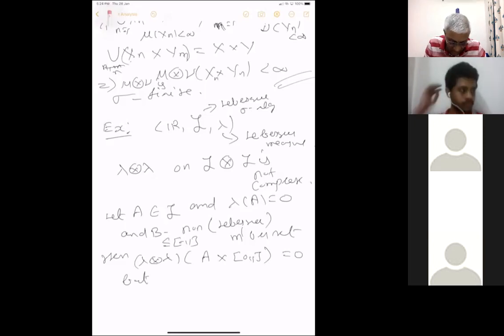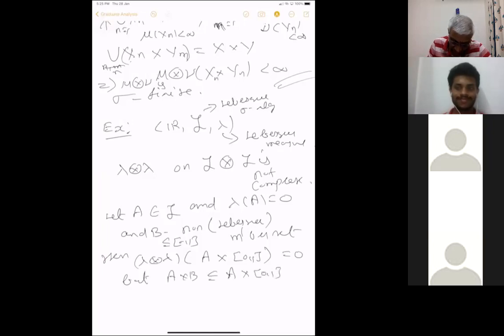By monotonicity, this will also have that, whatever we called it. We defined it through the infimum, the subadditive measure, which is not a real measure. So that will apply to A cross B, but A cross B is not measurable. A cross B is contained in A cross [0,1]. This A cross [0,1] is a null set, a measurable set and a null set. But A cross B is a set contained in that, so it's a negligible set.